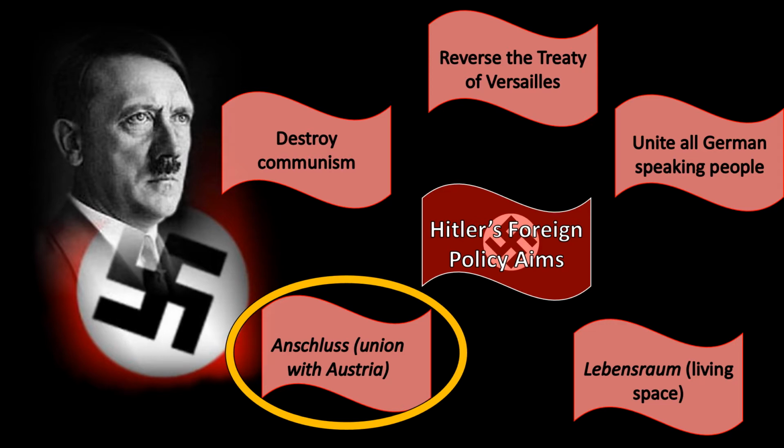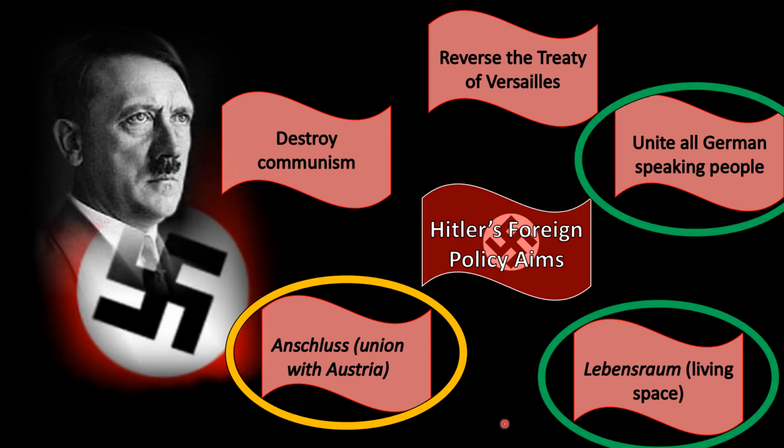So you've had a chance to look. So destroying communism, reversing the Treaty of Versailles, uniting all German-speaking people, and Lebensraum. Which 2 of these policies are going to go along with the idea of Anschluss? Well, it's going to be uniting all German-speaking people and Lebensraum. If Hitler gains a union with Austria, most Austrians, about 96%, spoke German, so he's already going to be uniting them back under one nation. And further to that, by uniting with Austria, he's also gaining more living space for Germans to live and work.